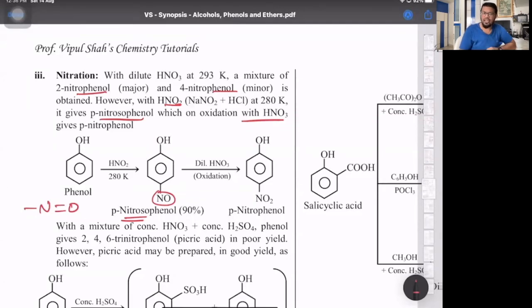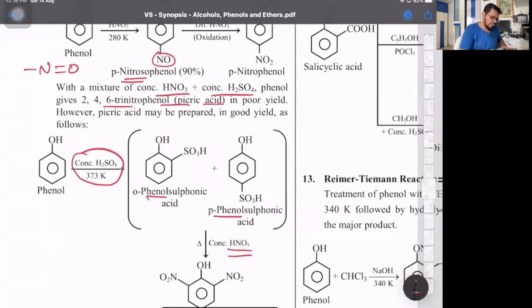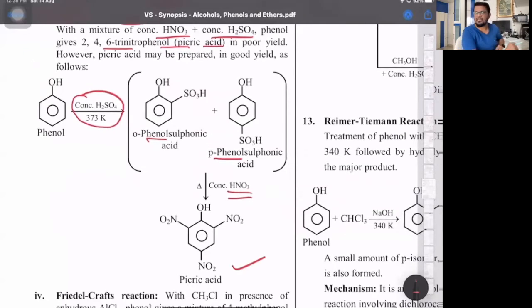Directly, if you use HNO3, then we get a mixture of ortho and para, where ortho is the major product due to chelation, that is the intramolecular H bonding, and para is less because of intermolecular H bonding. However, with conc HNO3 and conc H2SO4, it gives you picric acid. But first, how do you prepare picric acid? First, with conc H2SO4 at a high temperature, it forms ortho and para sulfonic acid, which with conc HNO3 gives you picric acid.